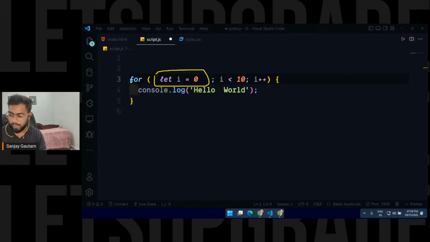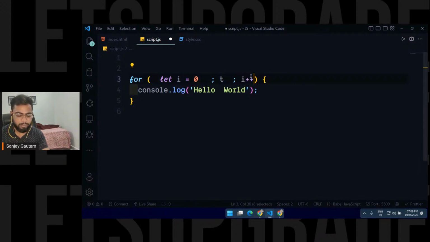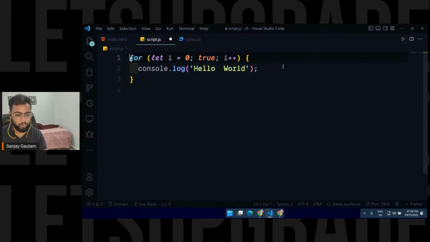This is one of the most important parts. If you have a true here, your code is going to get inside the loop and execute. After executing your code, it is going to execute this third part.